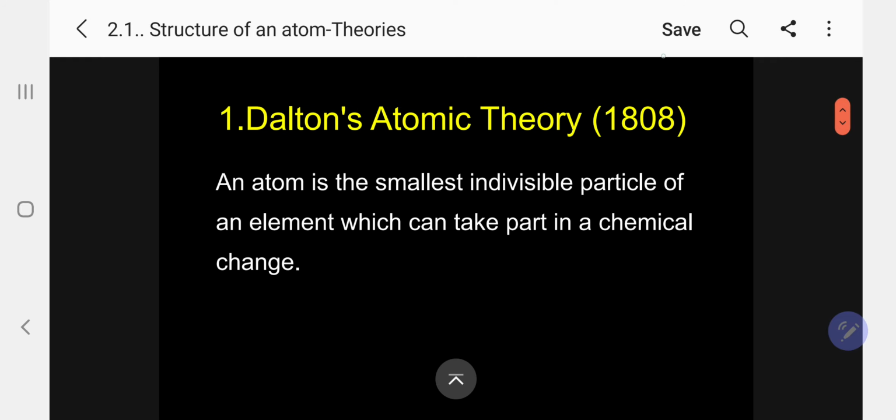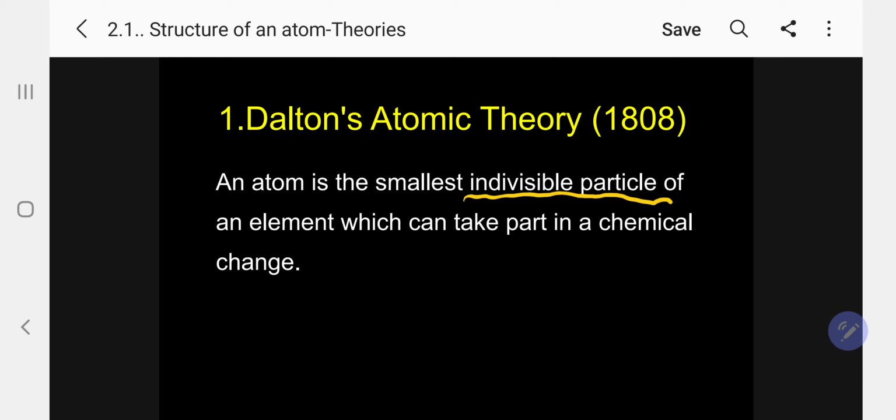First, let me discuss Dalton's atomic theory introduced in 1808. Very simple, a single sentence. You need not worry about that. An atom is the smallest indivisible particle. Please follow.